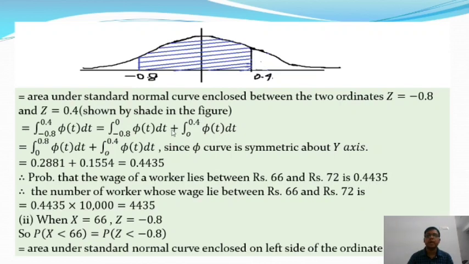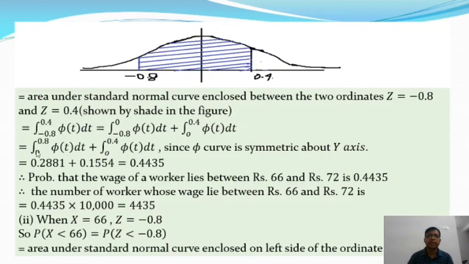And you know phi is a curve, and this curve is symmetric about the y-axis. So minus 0.8 to 0 can be written as 0 to 0.8. Therefore the first integration, minus 0.8 to 0 of phi t dt, can be written as 0 to 0.8 of phi t dt, where phi is the symmetric curve about the y-axis, and the second part is 0 to 0.4 of phi t dt.